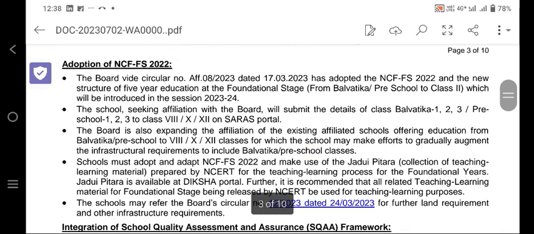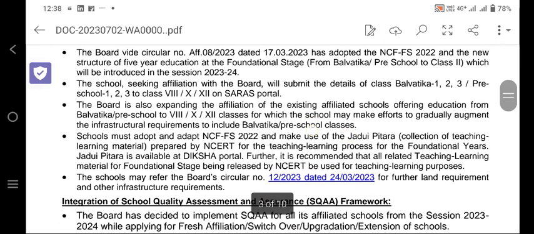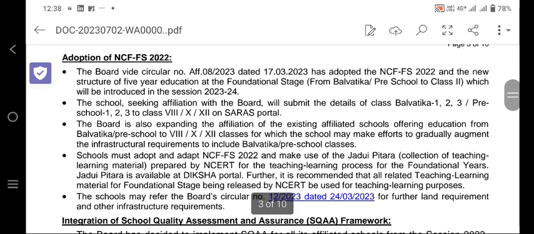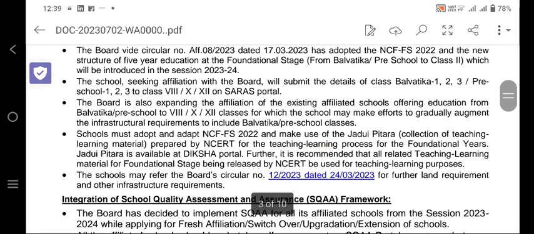Adoption of NCF-FS 2022: the board has already posted this kind of circular. The foundational stage from Balvatika, pre-nursery to class 2, will be introduced in 2023-24. You know about the foundational stages. The schools seeking affiliation with the board will submit the details of the classes of Balvatika 1 to 3, preschool 1 to 3 to class 8, 9 or 12 on the SARAS portal. So everything needs to be uploaded on the SARAS portal.